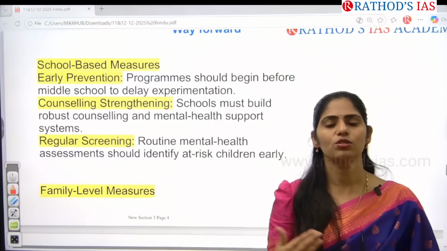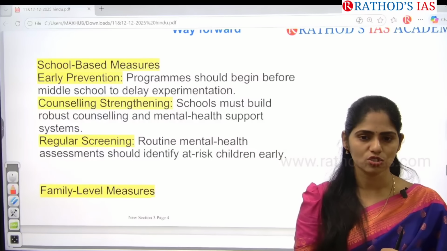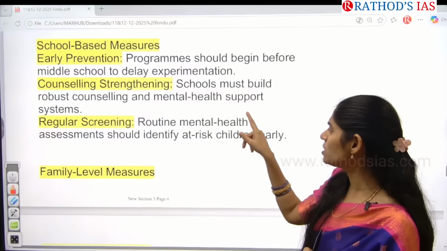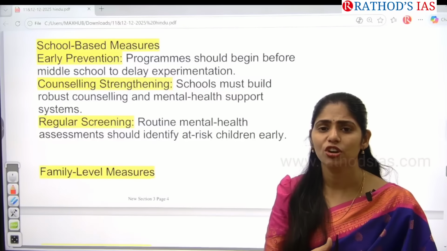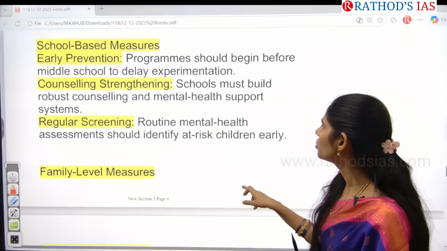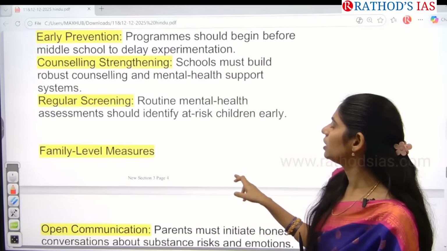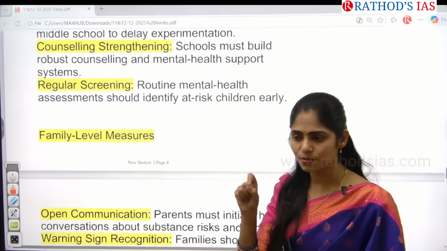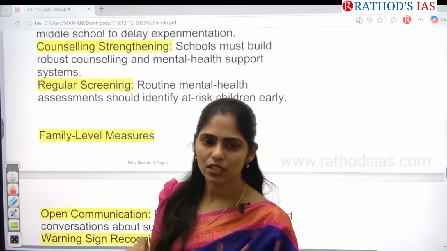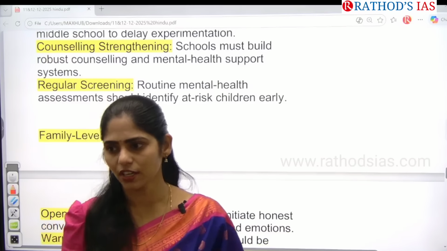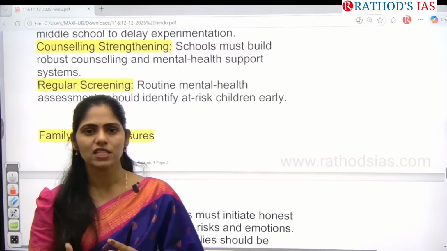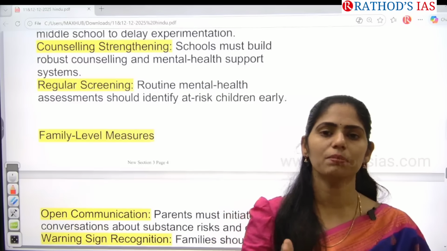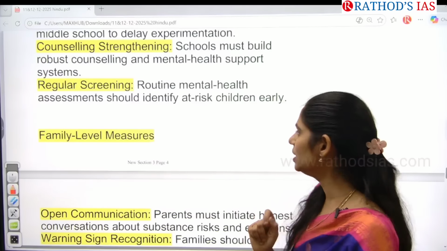First of all, children have to know what is good and what is wrong. So we have to go for programs. And the next one is establishing counseling centers in the schools. Schools must build robust counseling centers as well as mental health support systems. And next, it is the responsibility of the class teacher to see the changes in the behavior of the children, yes or no? Normally, the class teacher has more contact with the children. So whenever the behavior of children is changing, they have to monitor it clearly.